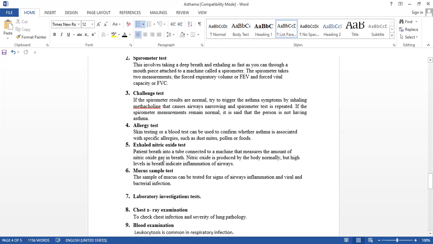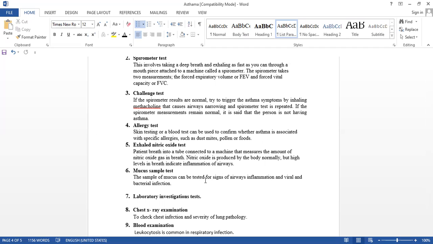What we have to do is, the patient breathes into a tube connected to the machine. That measures the amount of nitric oxide gas in the breath. Nitric oxide is produced in our body normally, but high levels in the breath indicate inflammation of the airways. If you breathe into that machine, it will measure the nitric oxide gas. If it is more than normal, then definitely